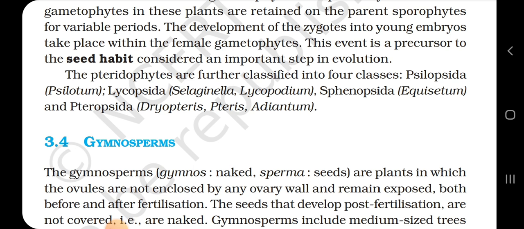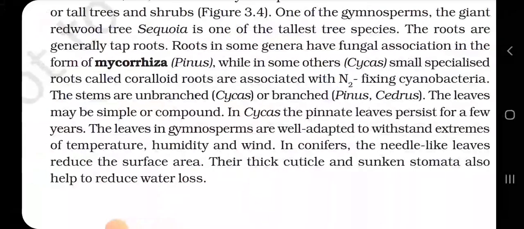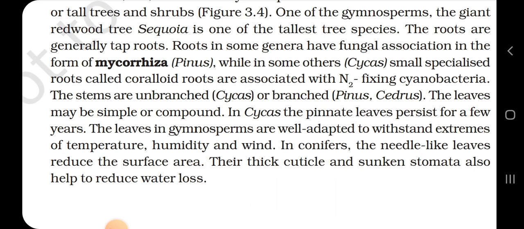3.4 Gymnosperms. The gymnosperms, where gymnos means naked and sperma means seed, are plants in which the ovules are not enclosed by any ovary wall and remain exposed both before and after fertilization. The seeds that develop post fertilization are not covered, that is, they are naked. Gymnosperms include medium-sized trees or tall trees and shrubs, figure 3.4. One of the gymnosperms, the giant redwood tree Sequoia, is one of the tallest tree species.